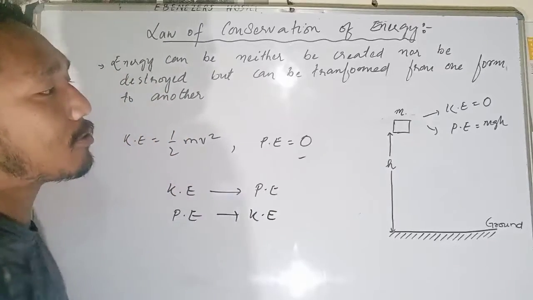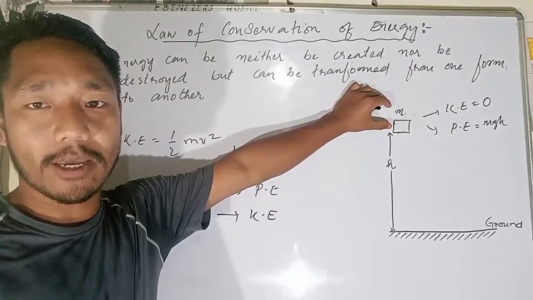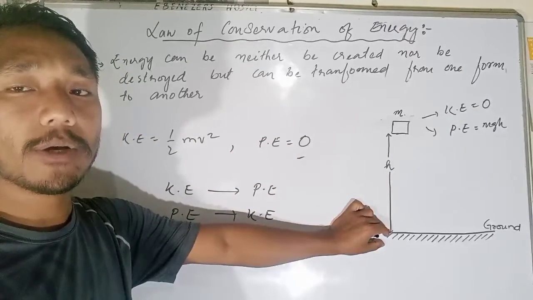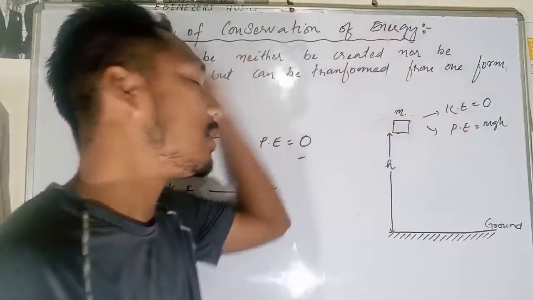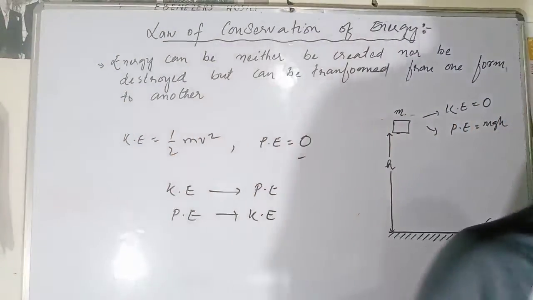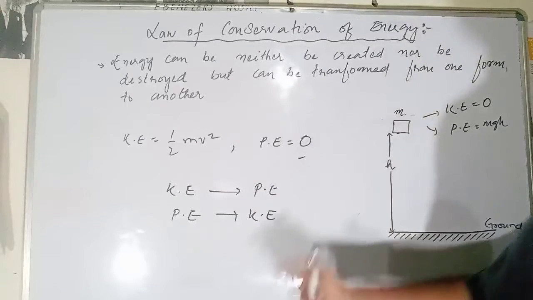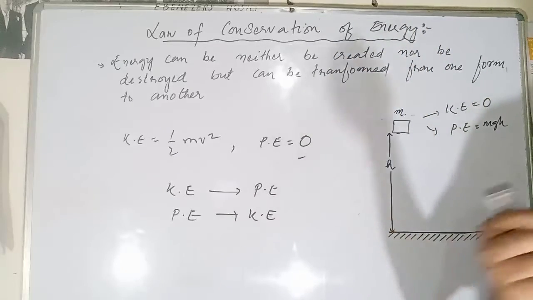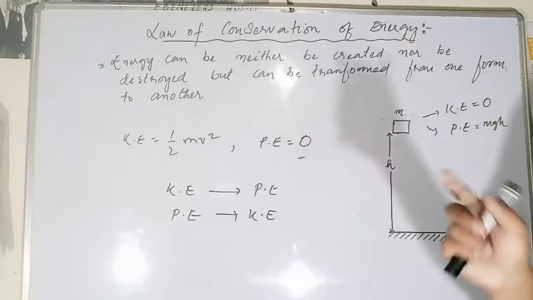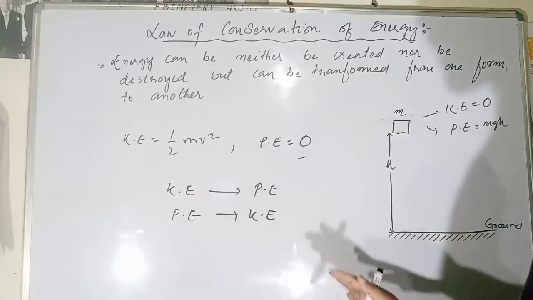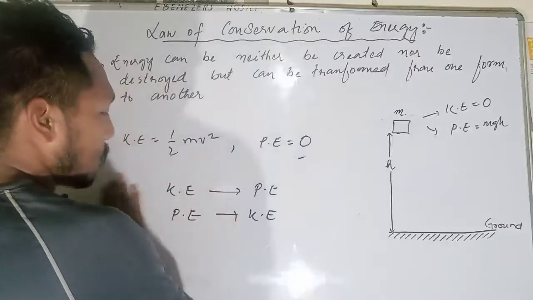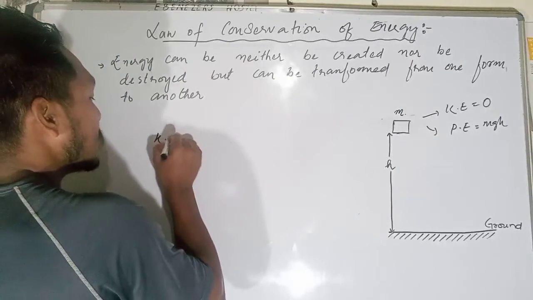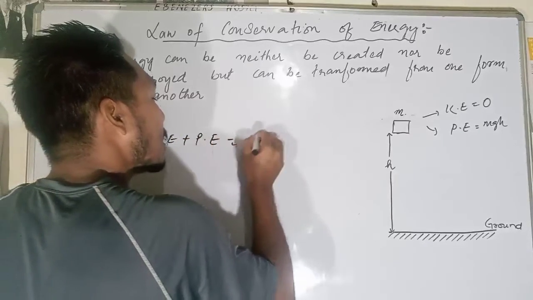Now you see, as I told you, the object is at some height. The moment it reaches the ground, the object has kinetic energy. So from the potential energy it is converting into kinetic energy. When the object is about to reach the ground, the h becomes 0 and the velocity will increase. The kinetic energy would be largest, and the potential energy will come to 0. And the total sum of the kinetic energy plus potential energy, before and after, will remain constant.